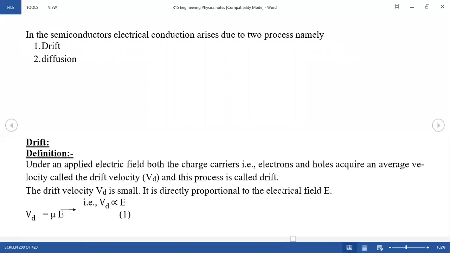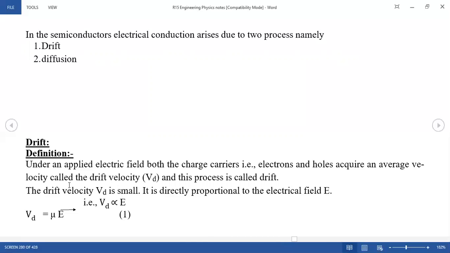So what does drift mean? If you select any semiconductor and give an external electric field, then the electrons move in a particular direction. This motion of the electrons we call the drift velocity of electrons. So simple. The drift velocity Vd is directly proportional to the applied electric field. You can see now where it is; I can show that in the diagram.